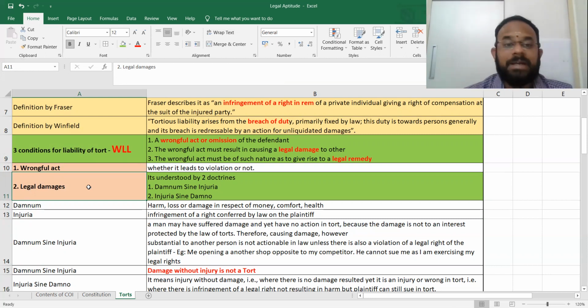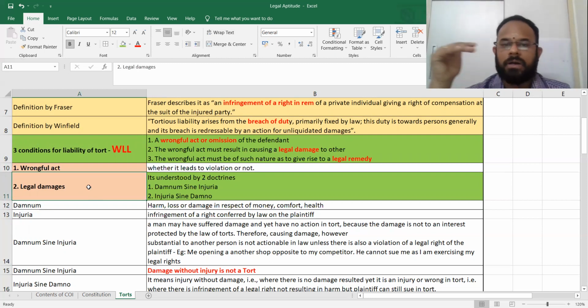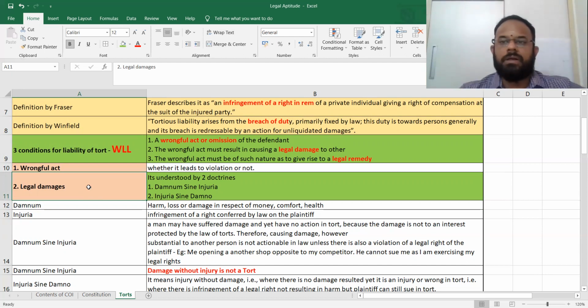Are we clear? Damnum means what? Harm, loss, or damage in respect of money, comfort, health. It can be anything. It can be money related or health related or comfort related. This is called damnum. Injuria means what? Injury, infringement of right. That means it's been affected because the completion is not done. It is been affected.